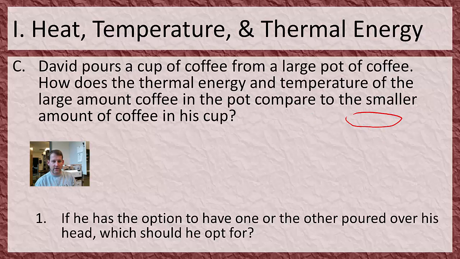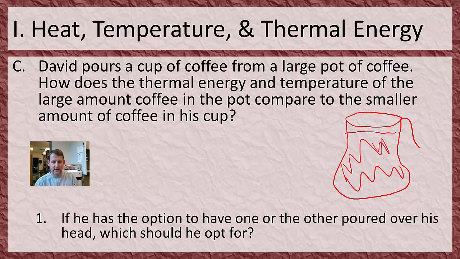So we've got here a coffee pot, and it's like a big coffee pot. And it's got a big handle here so you can pour stuff. And I have a large amount of coffee here. So all this is coffee. And then I have a small coffee cup over here. It looks like that. And it's got a small amount of coffee here. So compared to this amount, it's a small amount of coffee here.